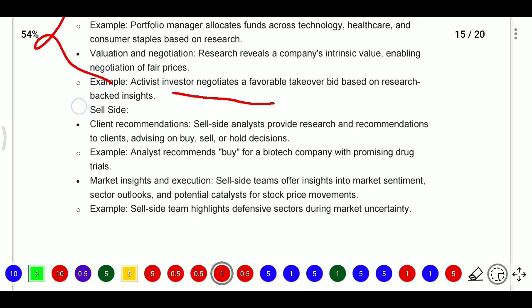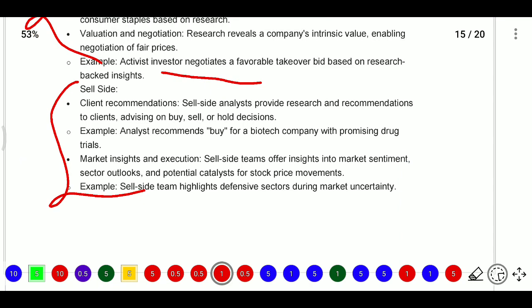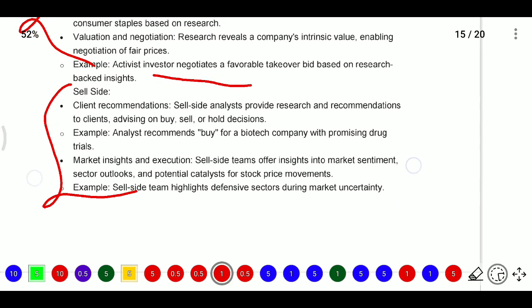Here we will see the sell side. What will they do on the sell side? Client recommendation. Sell side analysts provide research and recommendations to clients, advising on buy, sell, or hold decisions. For example, an analyst will recommend buy for a biotech company with a promising drug trial, and only when the trial is promising will you buy. They will say this for biotechnology companies.